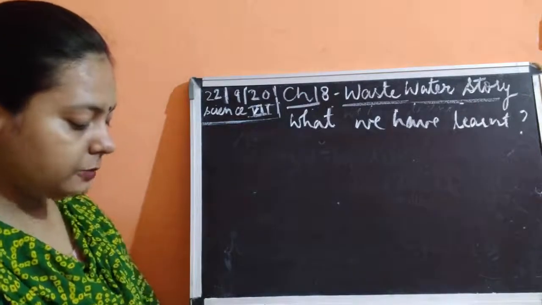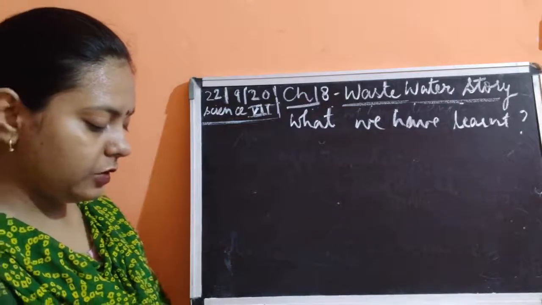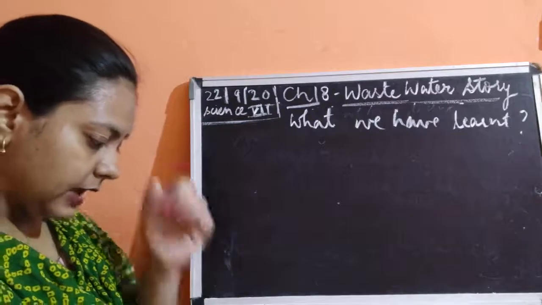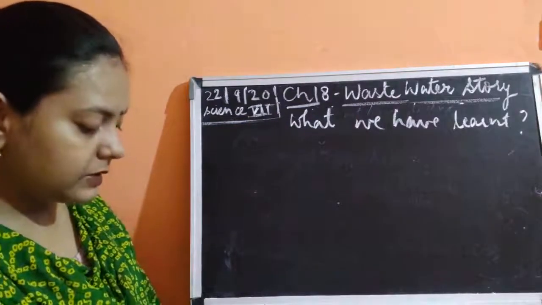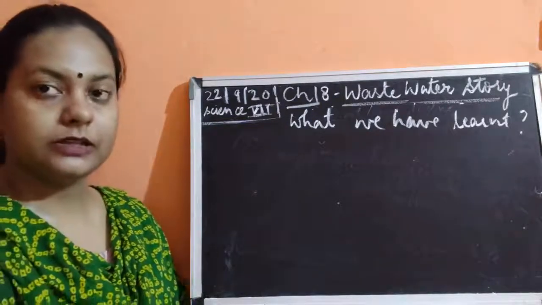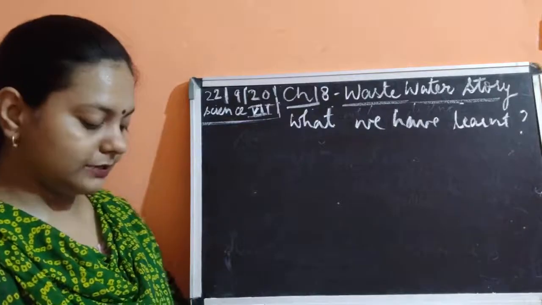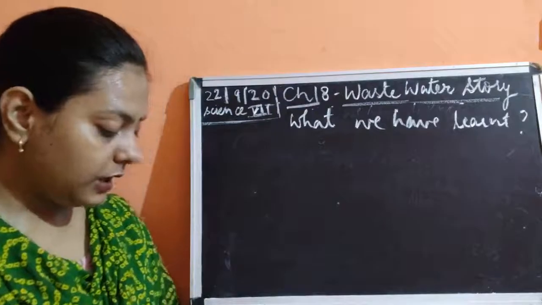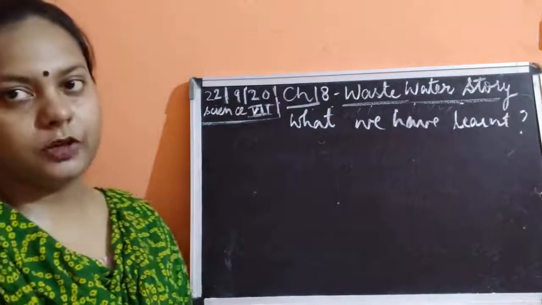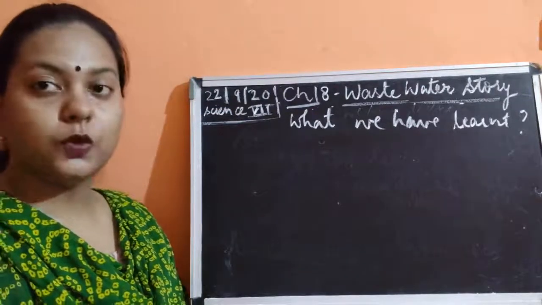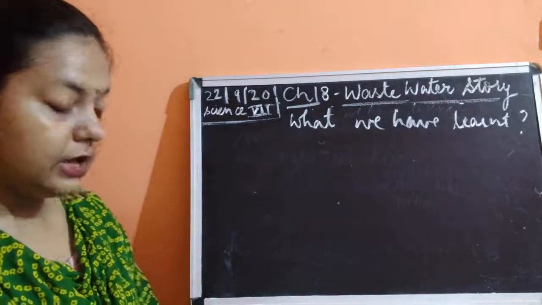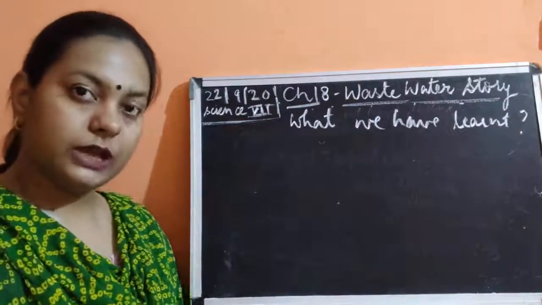The next point is that wastewater is generated in homes, industries, agricultural fields, and other human activities. This is known as sewage. So wastewater is always generated from where? Homes, industries, factories, agricultural fields, then offices. It could be your schools, because of human activity, and this is known as sewage. Wastewater is known as sewage.